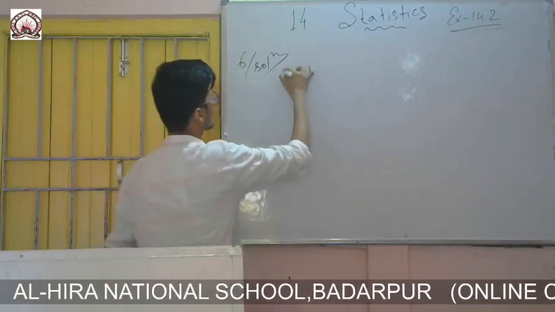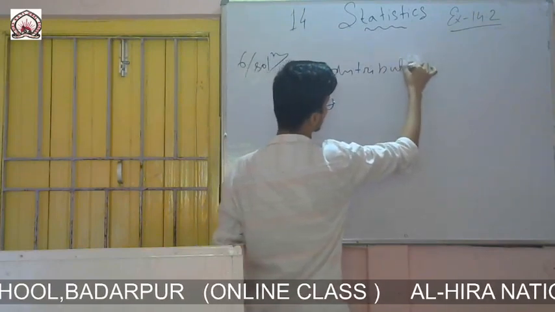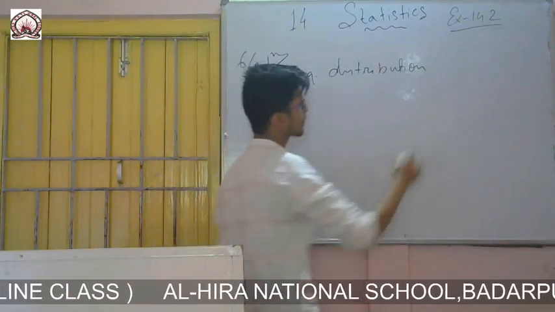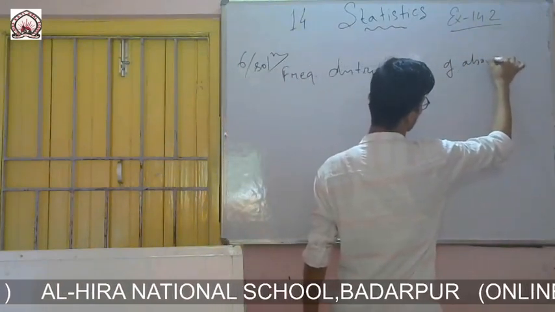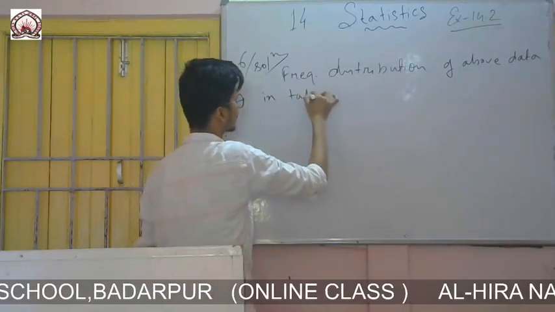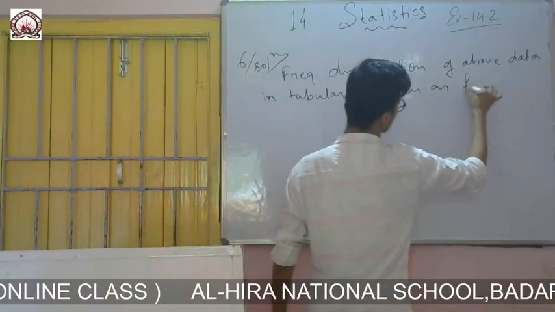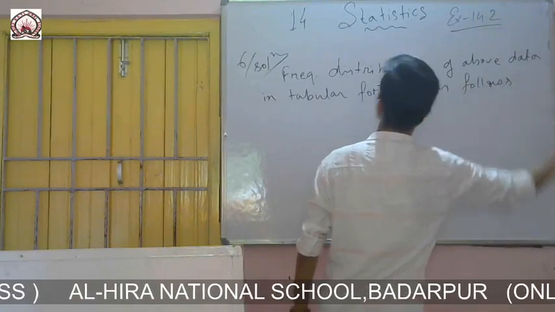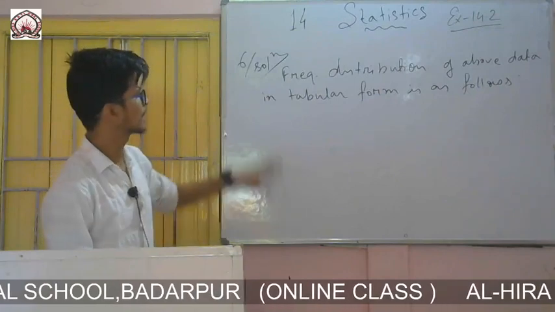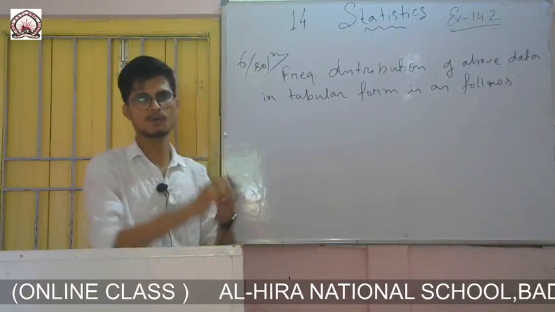So you write simply: the frequency distribution of above data in tabular form is as follows. Here only 4 data values, 0, 1, 2 and 3. That's why I am not grouping them into classes.